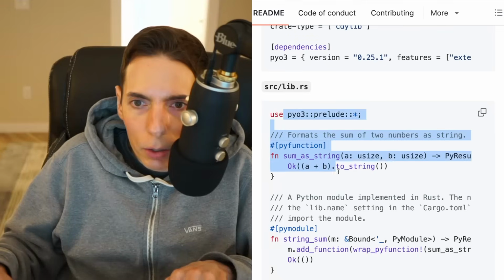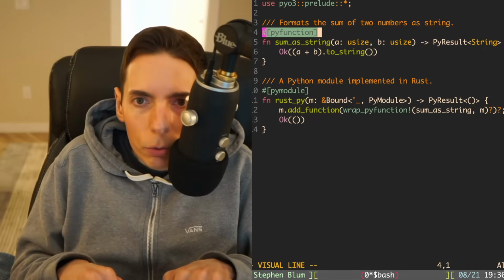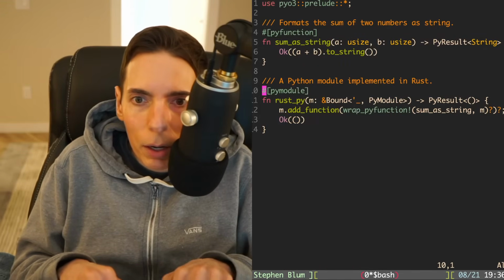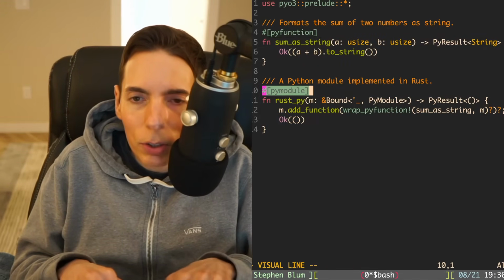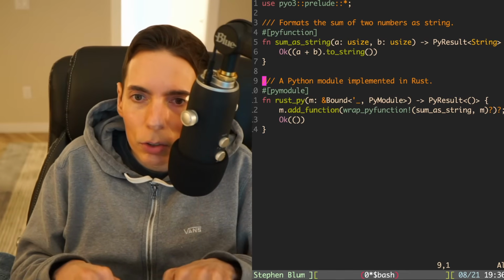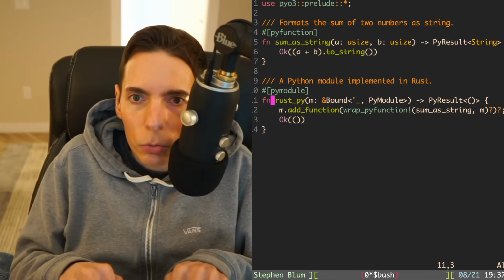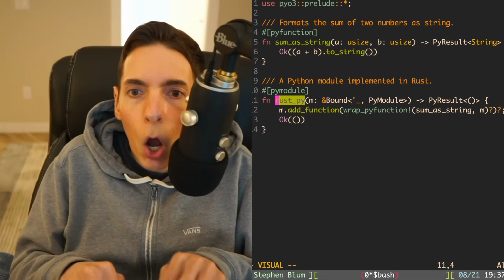So yeah, we've got our PyO3, and then we've got what we have here. So we've got a pyfunction, right? And a pymodule, which is going to help us understand when we're building, right? So these annotations will help us create those bindings that we can call into. So RustPy, interesting.